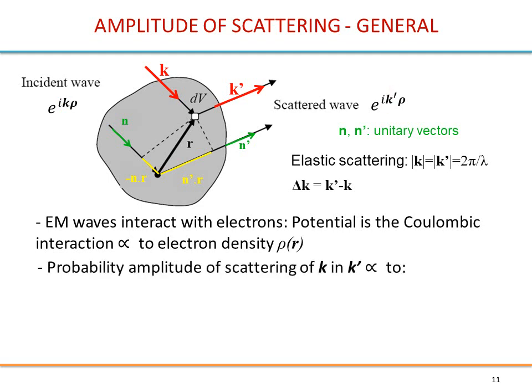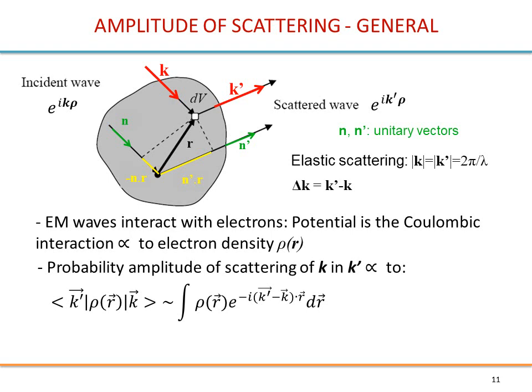In this case it is proportional to this, using the Dirac notation. This would be our initial state. We apply the potential, which is proportional to the density of electrons, and then we project on k prime, the final state, and this gives you the amplitude of probability of the transition. Of course you need to have the same energy. The two waves have the same energy.